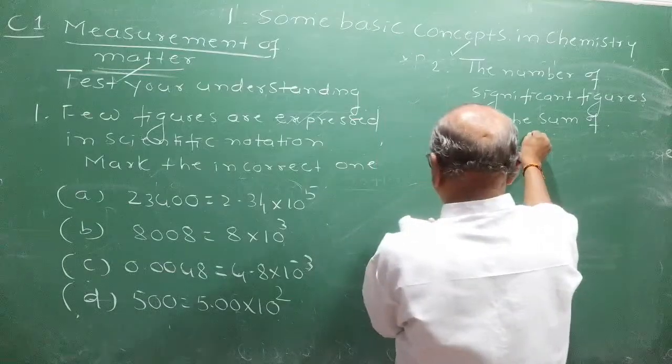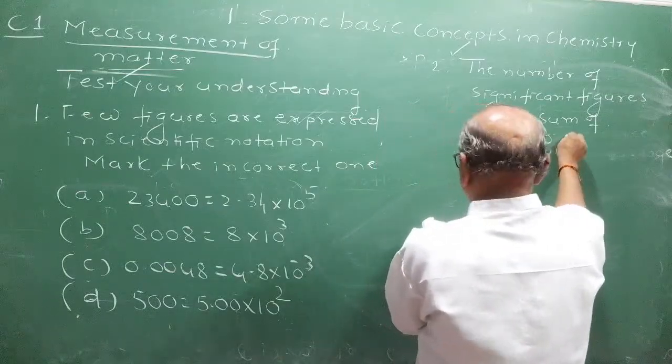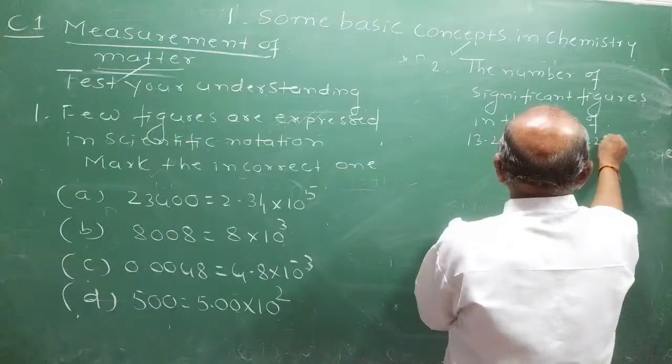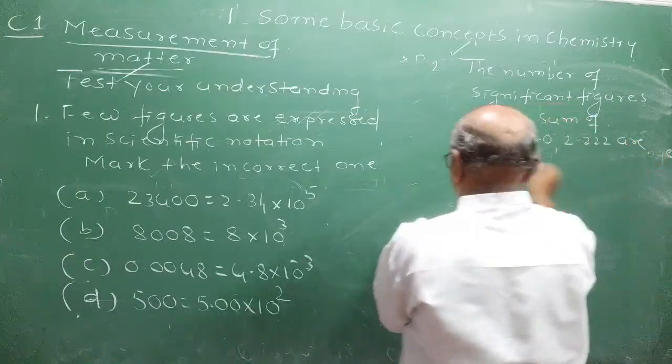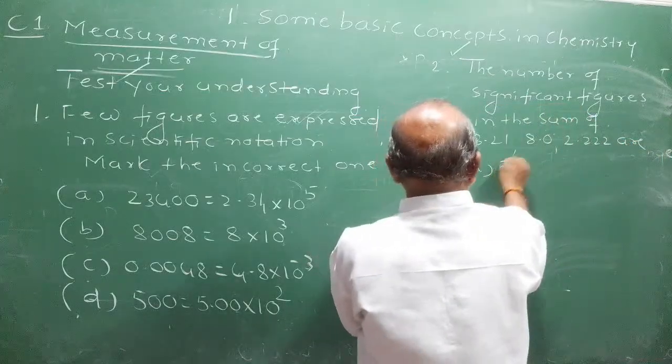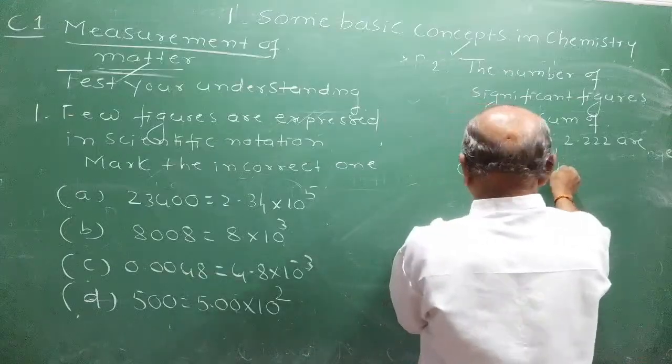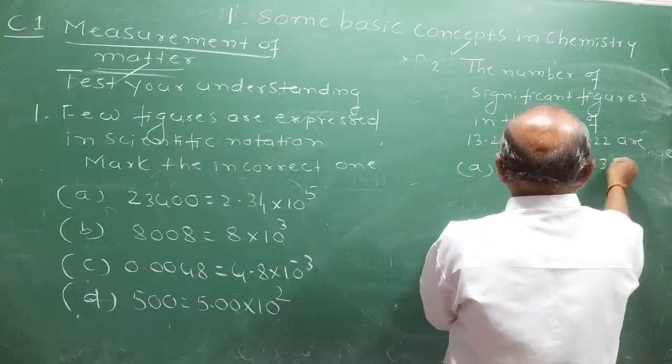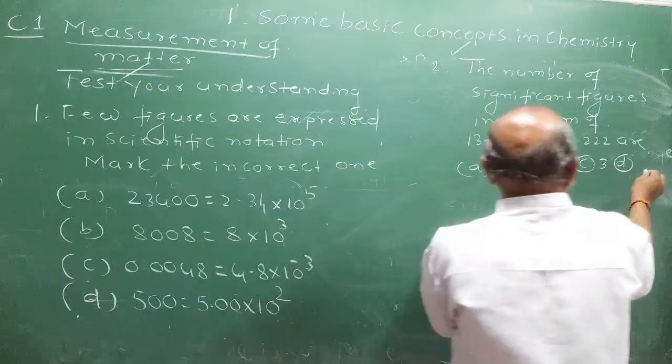13.21, 8.0, 2.222 are: option A 5, option B 4, option C 3, option D 2.